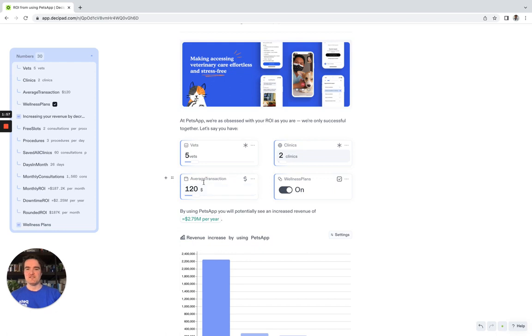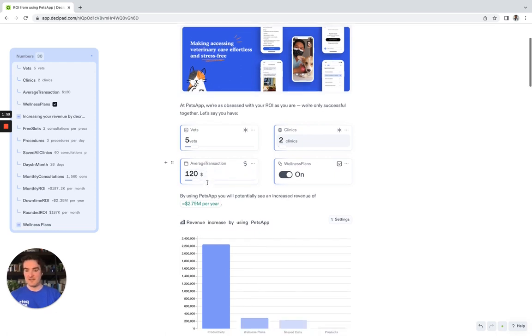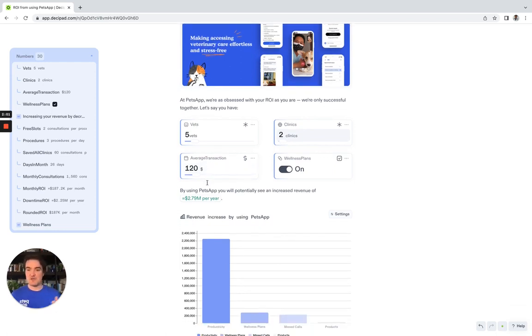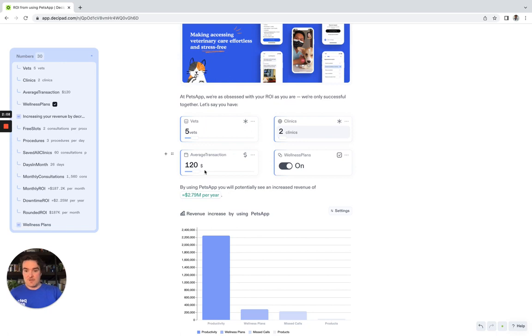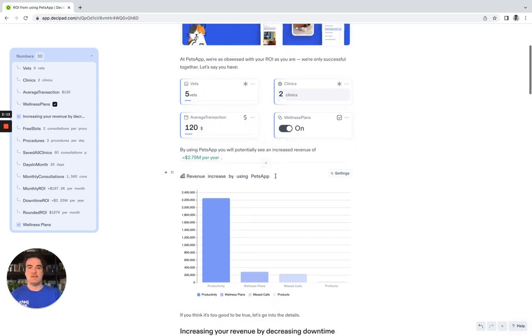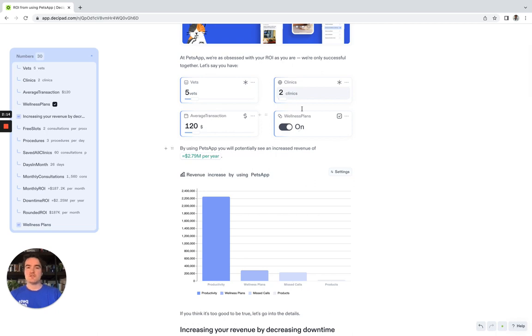And then the average transaction value, so they can edit this to reflect what their average transaction is. Obviously, we don't necessarily know that, so they can put that in themselves. They might not be comfortable sharing that with us initially, so they can put it in here without necessarily sharing that with us. And then we can put in what modules they're going to use, and they can turn these on and off. So you can see wellness plans form part of the ROI here, but maybe they're not going to start PetsApp with wellness plans, and so they don't want to offer wellness plans yet. So they can turn that on and off as they please.